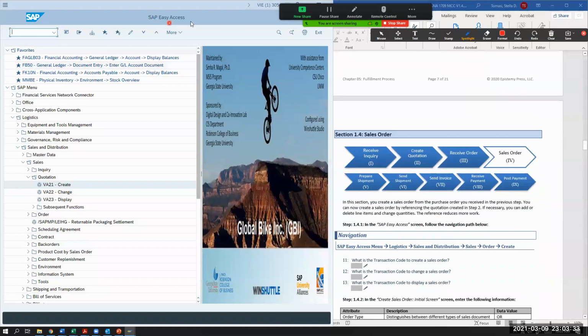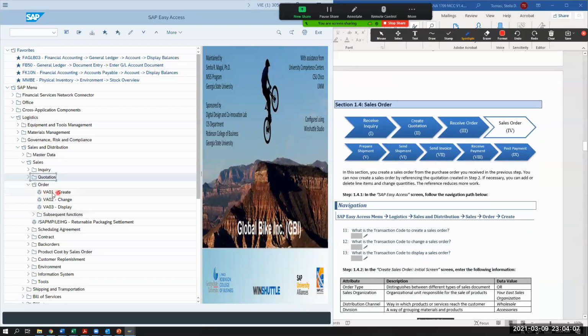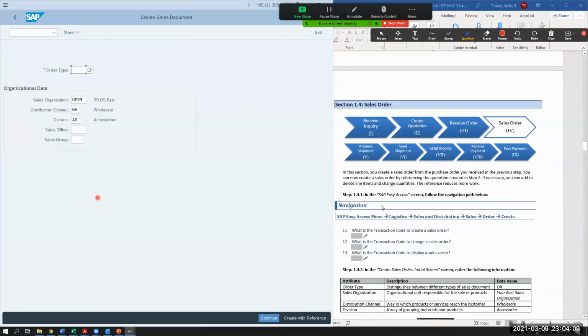We're going to go back into that SAP Easy Access and we're going to do logistics, sales and distribution. So I'm back here in logistics, sales and distribution. I'm in the sales folder. Now, instead of quotation, I'm doing order. And when I open up order, I have once again those three things: create, change, and display, which are questions 11, 12, and 13. So here you can answer 11, 12, and 13, and I want to actually click on create. So I'm going to click on VA01.